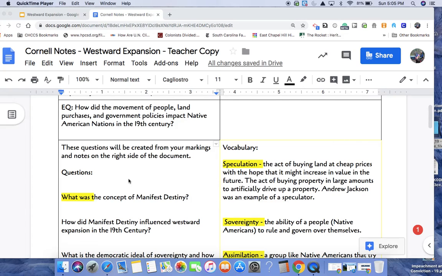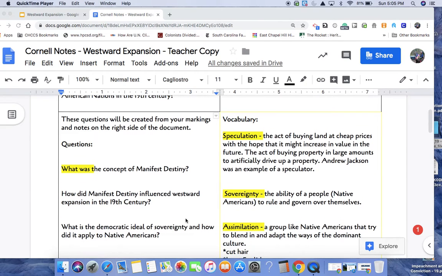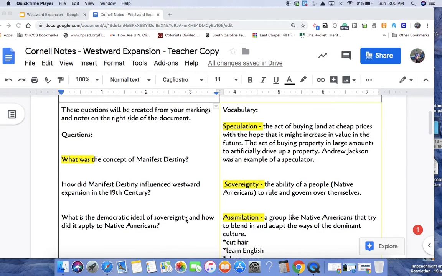nations from the Cherokee, Chickasaw, other five Native American nations, the Seminoles, the Creeks. We had three main vocabulary terms: speculation, which means buying something in hopes of driving up the price. So Andrew Jackson was a land speculator, so he would try to purchase up land, definitely as he was a military leader, in the hopes of selling that at a huge profit.